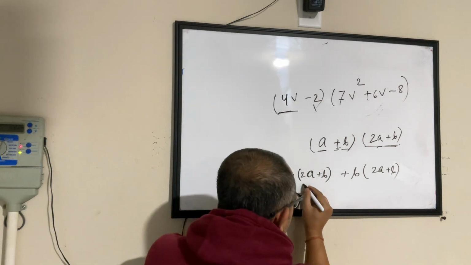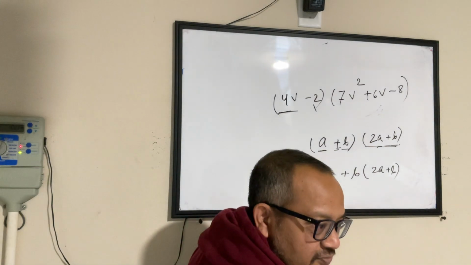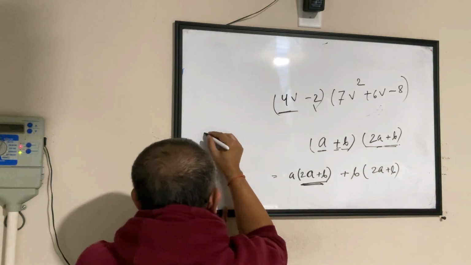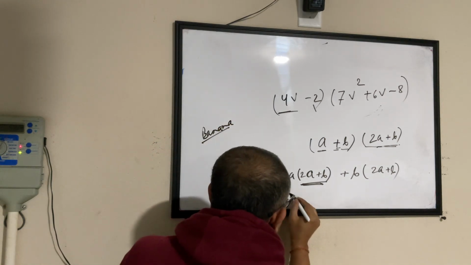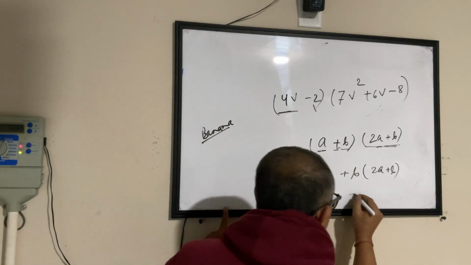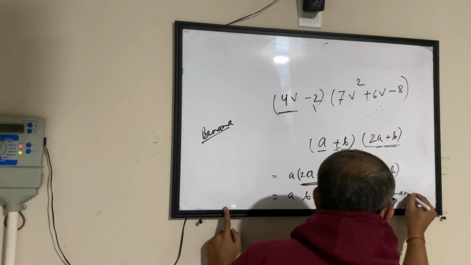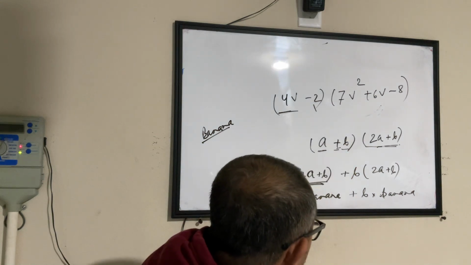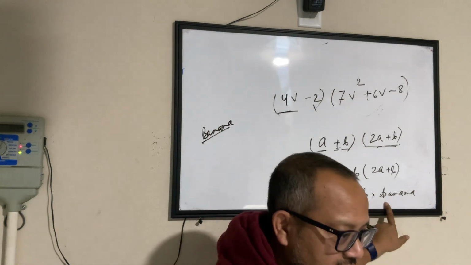Now look at this one. If I call 2a plus b as banana, which is my favorite fruit, which I don't eat nowadays. It becomes a times banana plus b times banana. I'm just telling you guys why I'm breaking it that way, right? If I break this, it becomes a times banana plus b times banana.